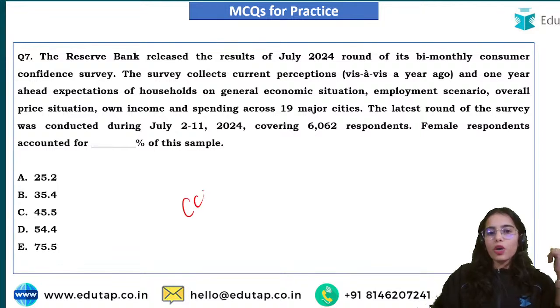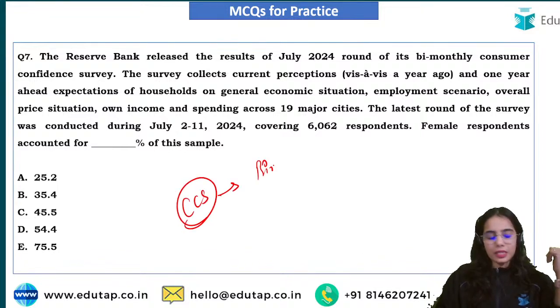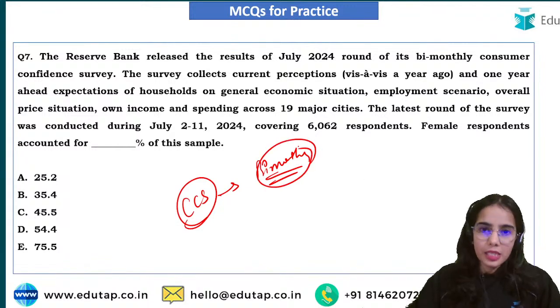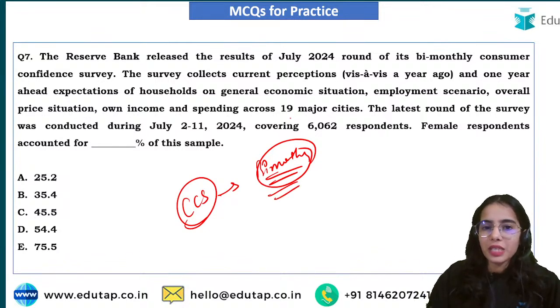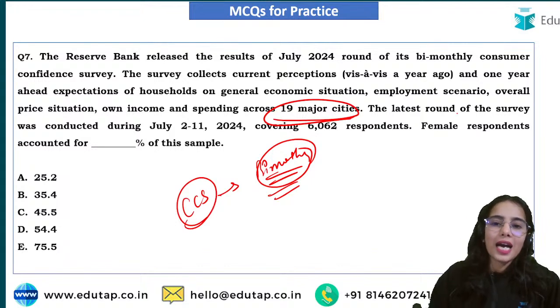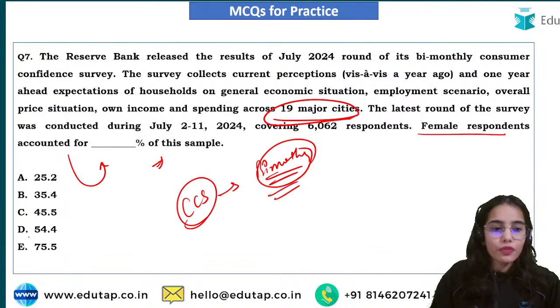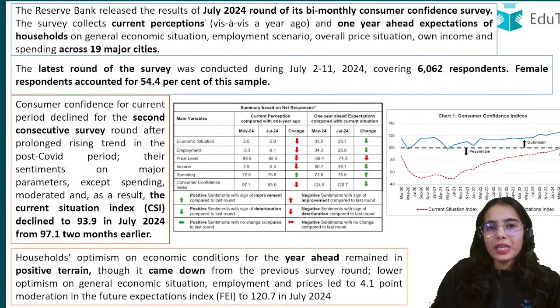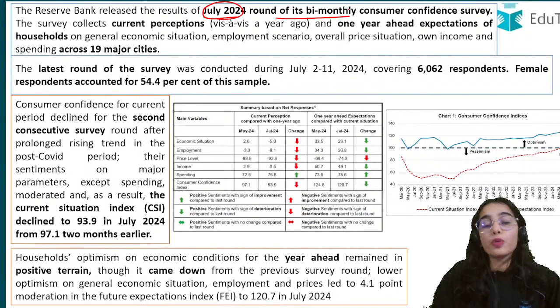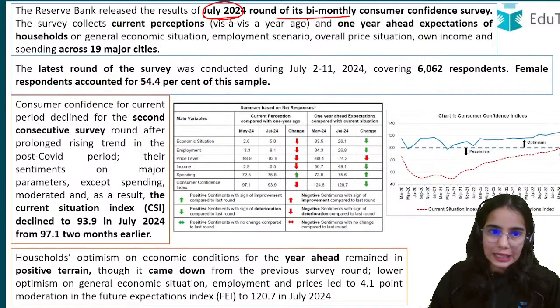Now coming to the consumer confidence survey. This is also a bi-monthly survey. As per this bi-monthly survey, there are data points that have been released. This survey has been conducted across 19 major cities, and the female respondents accounted for what percentage of the sample? So 54.4% of the sample, absolutely correct. The Reserve Bank of India has conducted the July 2024 round of the bi-monthly consumer confidence survey. 54.4% of the respondents were females. The survey has happened across 19 cities.